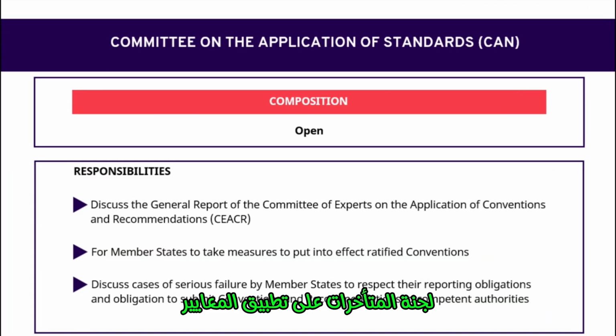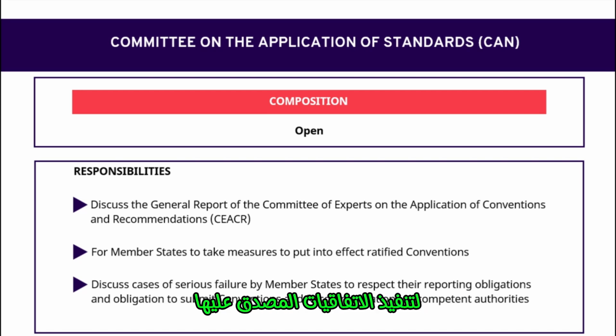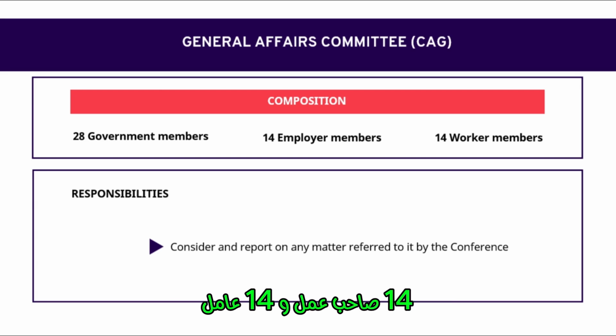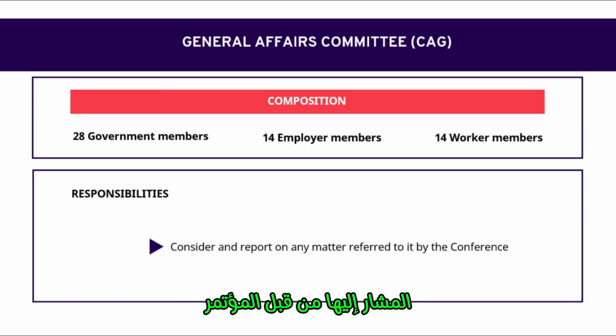Committee on the Application of Standards. Its responsibilities are to discuss the general report and the general survey of the Committee of Experts on the application of conventions and recommendations, to consider measures taken by member states to give effect to ratified conventions, and to discuss cases of serious failure by member states to respect their reporting obligations. General Affairs Committee. It has a fixed composition of 28 government members, 14 employer members and 14 worker members among governing body members. Its responsibility is to consider and report on any matter referred to it by the conference.